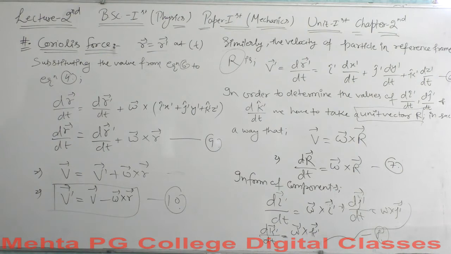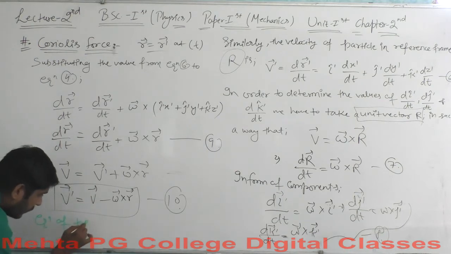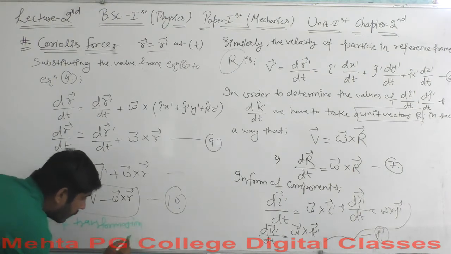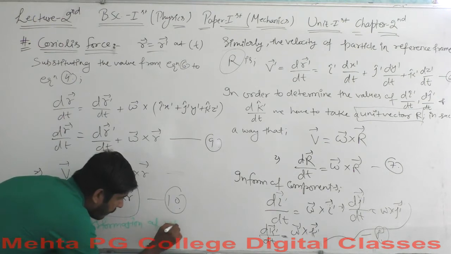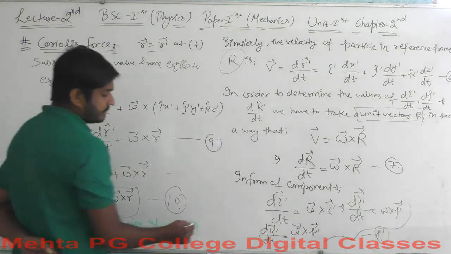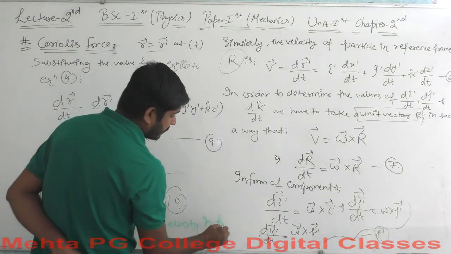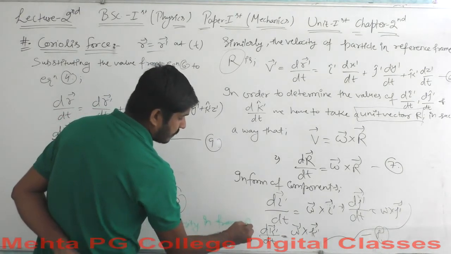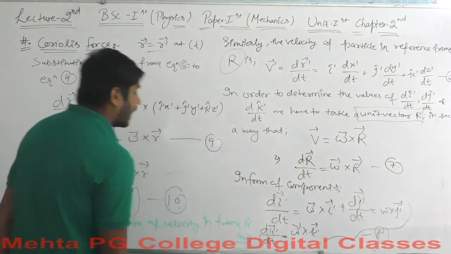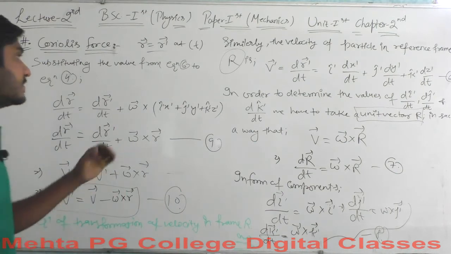Well, this is the equation of transformation of velocity of a particle in reference frame R. Okay, so this is what we end up with.